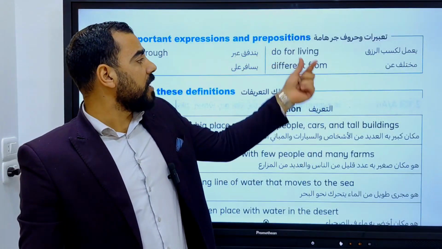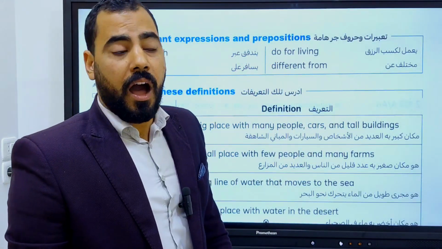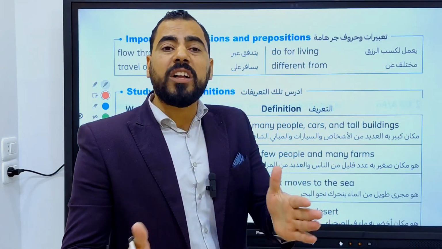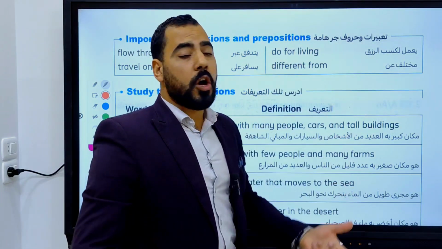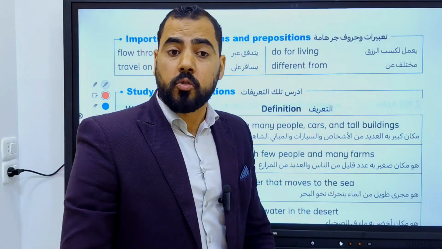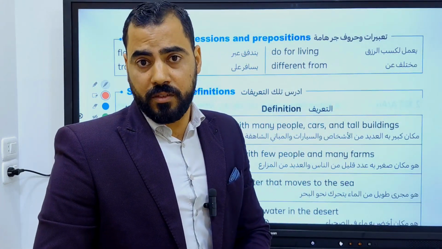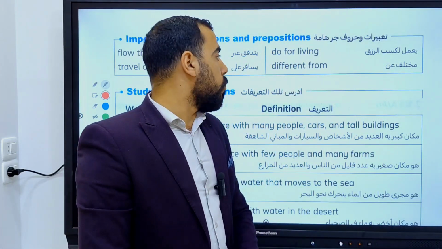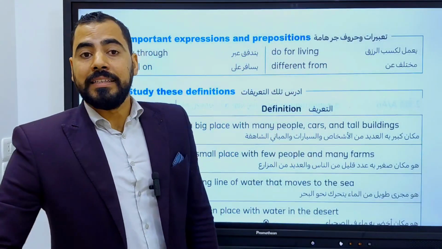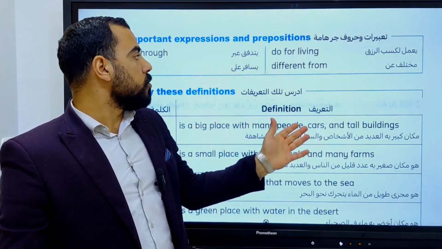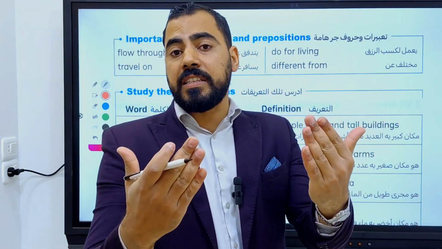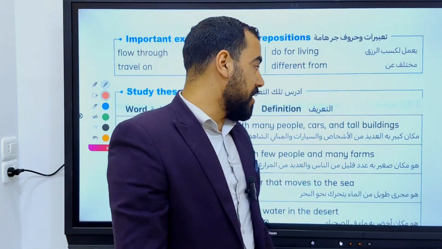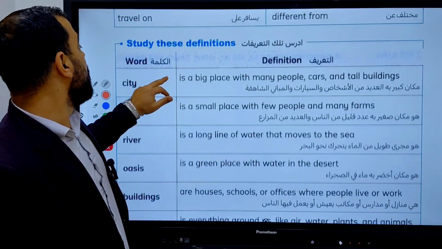Do for living. So what do you do for living? I work as a teacher. I work as a teacher to get money. This is what I do for living. So farmers grow crops and keep animals. This is what they do for living, to earn money to live well. Different from. Teaching students face to face is different from teaching students online like we do now.